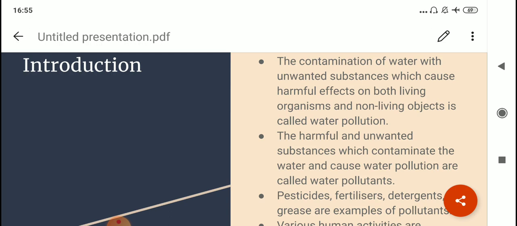It is human beings. The harmful and unwanted substances which contaminate the water and cause water pollution are called water pollutants. So the unwanted substances that are making the water harmful or degrading the quality of water are known as water pollutants.